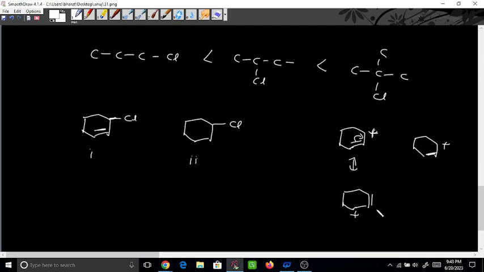Got it or not? So this positive charge is moving from here to here. This positive charge is making this molecule unstable, but it has one possibility that it can shift the positive charge from here. So it is making itself comfortable. That's why this resonance shifting of charge will make the compound stable. So this is more stable, and more stable means more stable carbocation, means the rate of the reaction will be faster.